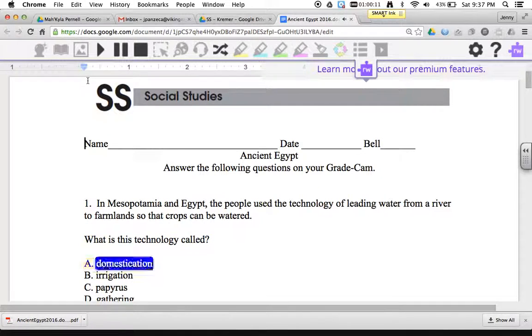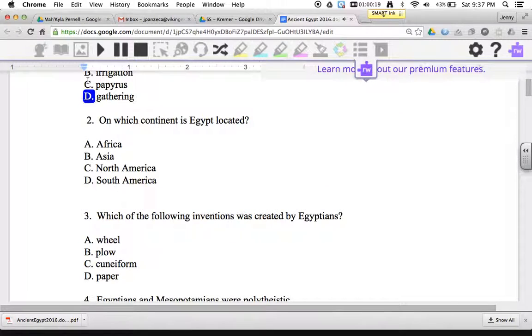A. Domestication. B. Irrigation. C. Papyrus. D. Gathering. 2. On which continent is Egypt located? A. Africa. B. Asia. C. North America. D. South America.